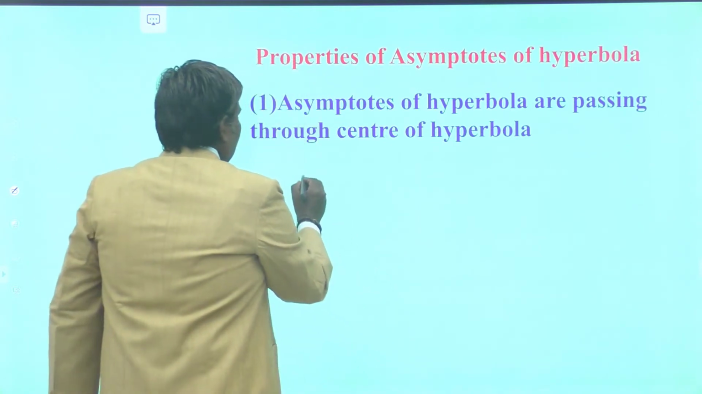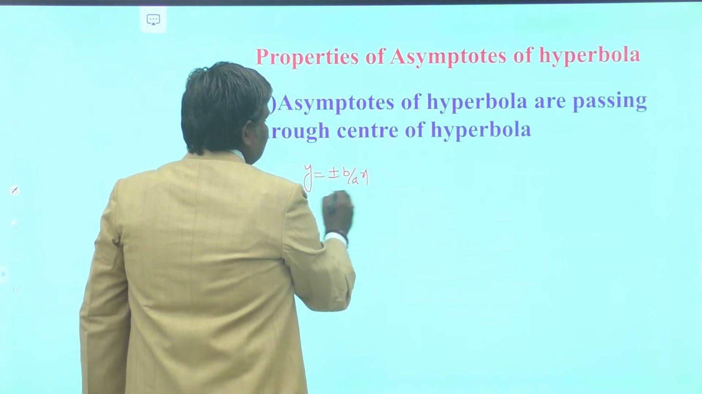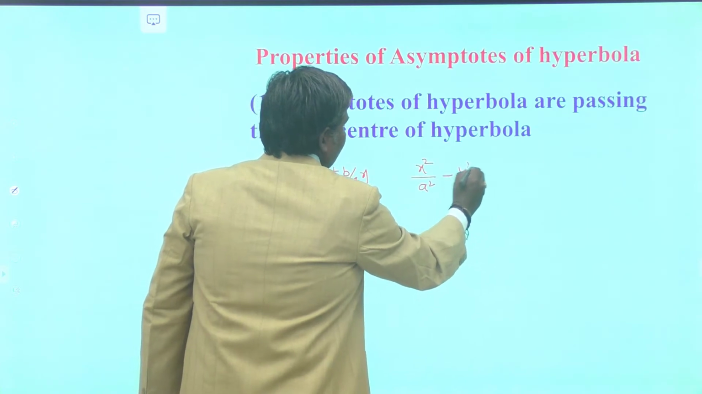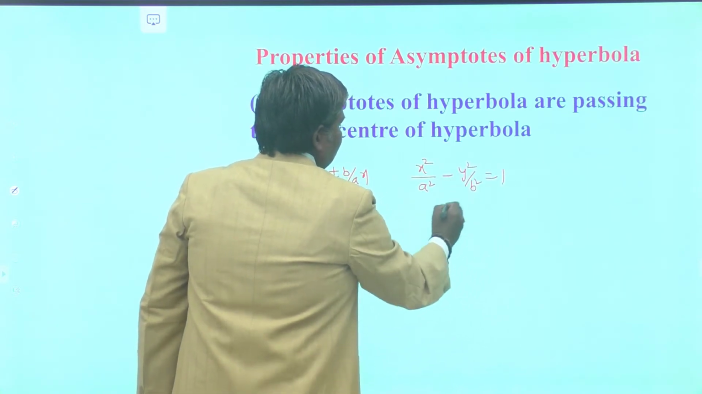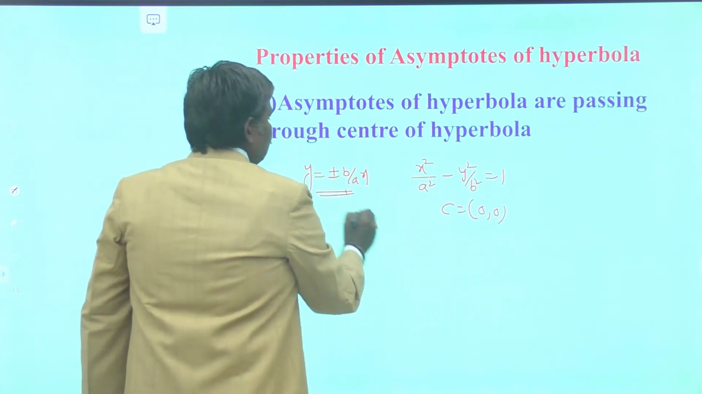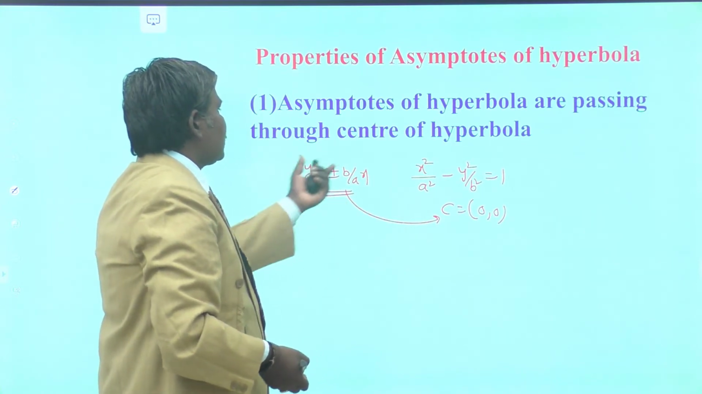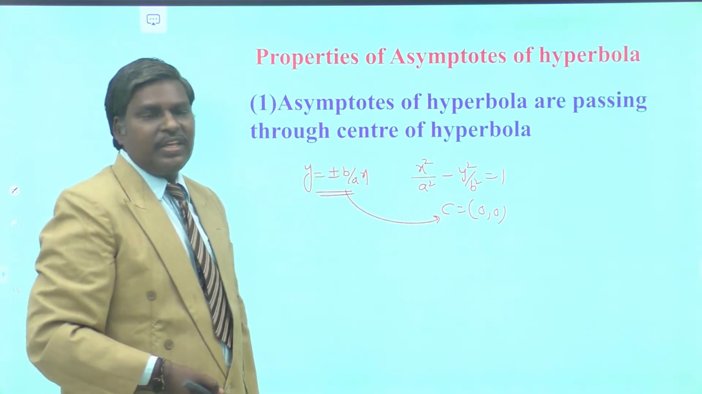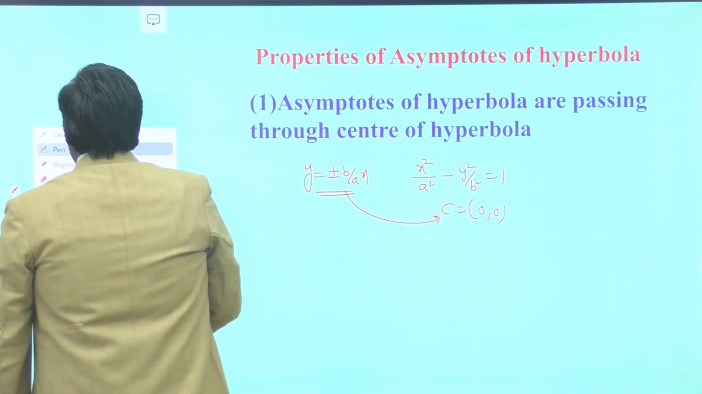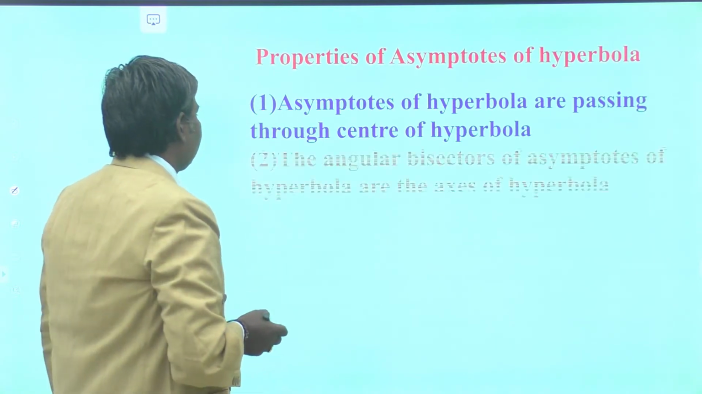Why? We have the asymptotes y is equal to plus or minus b by a into x, to the hyperbola x square by a square minus y square by b square is equal to 1. What is the center of the hyperbola? 0, 0. So, these two are passing through 0, 0 or not? Yes. Therefore, the asymptotes are always passing through the center of the hyperbola. That is the first property. If there are asymptotes, they are always passing through the center of the hyperbola.